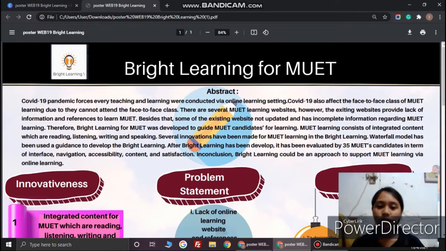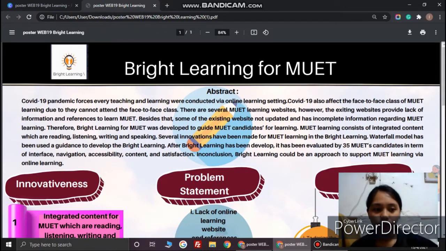Several innovations have been made for MUET learning in Bright Learning. The waterfall model has been used as guidance to develop Bright Learning. After Bright Learning was developed, it was evaluated by 35 MUET candidates in terms of interface, navigation, accessibility, content, and satisfaction. In conclusion, Bright Learning could be an approach to support MUET learning via online learning.